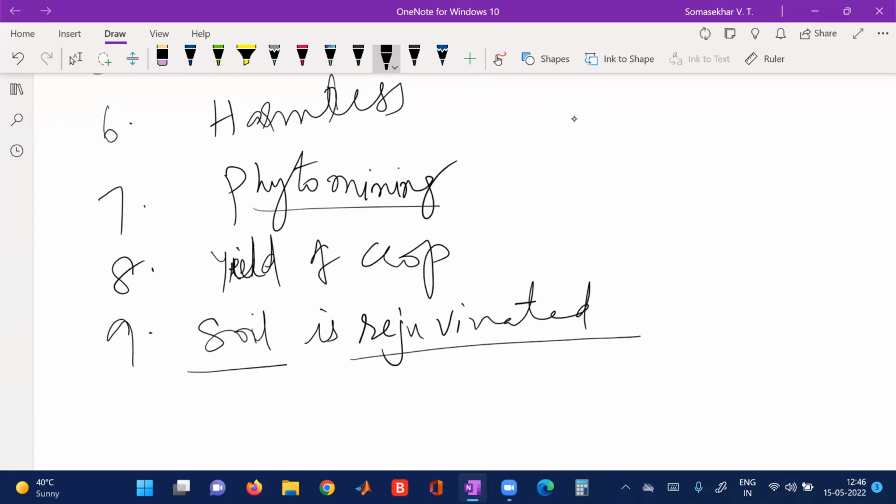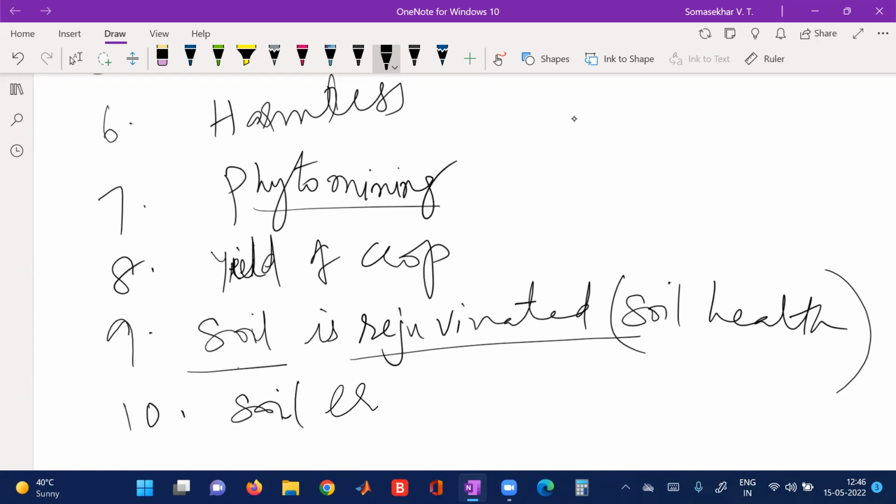By phytoremediation our soil will become rejuvenated and healthy and allow the growth of other types of vegetation also. Next, it helps in soil health: it helps in increasing the soil health and increasing the plant yield also. Next application is plants reduce erosion. When you grow the trees, soil erosion is restricted. Soil erosion is stopped.